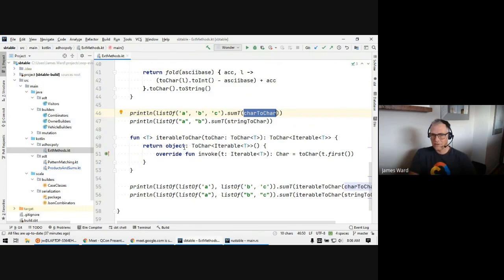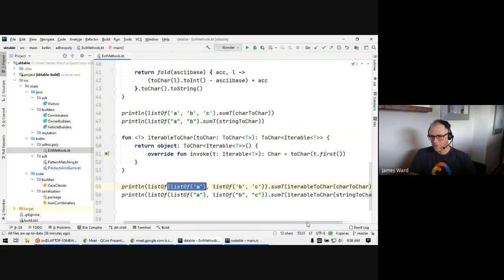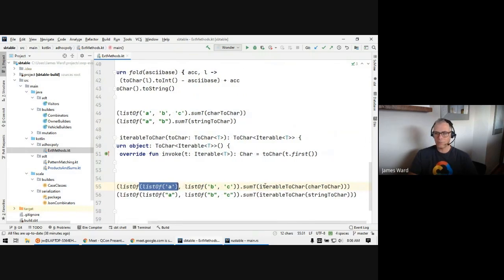So let's say we wanted to be able to do an iterable toChar. So we've got an iterable of t. Then we need to define that one, which we can do. It's a toChar of iterable t. But then that one needs to know how to convert the t to a char. And so now, let's say we've got a list of chars, and we want to be able to sumT those. Now we have to provide the whole chain of things that are needed to do all the conversions. We need to pass that all in explicitly.